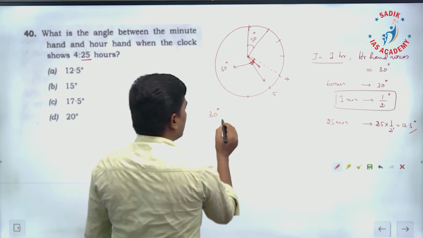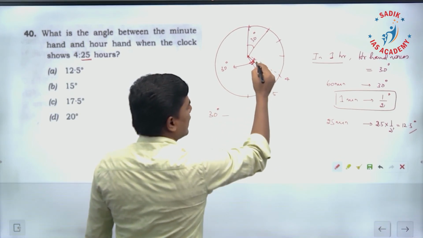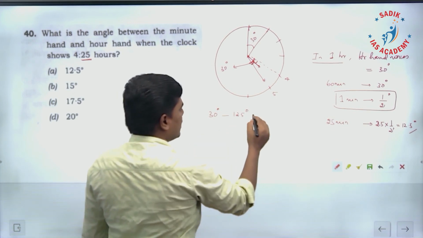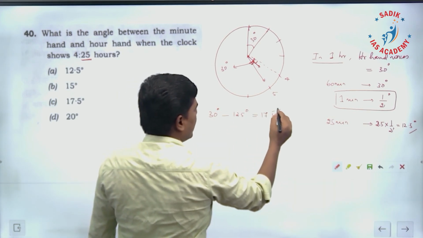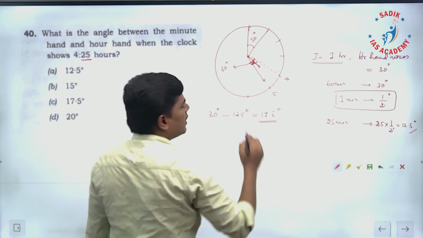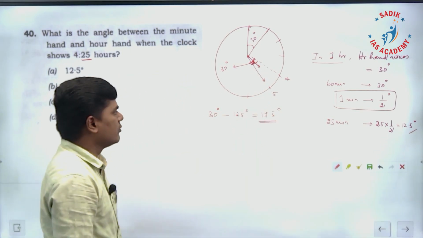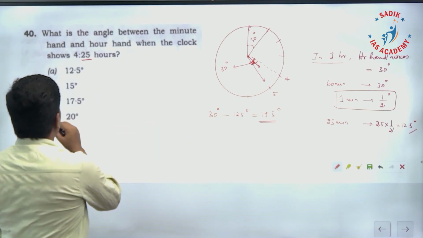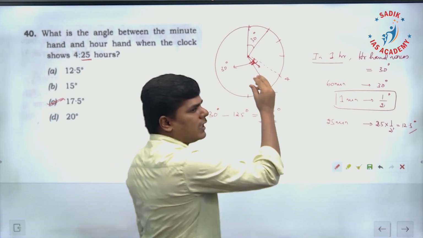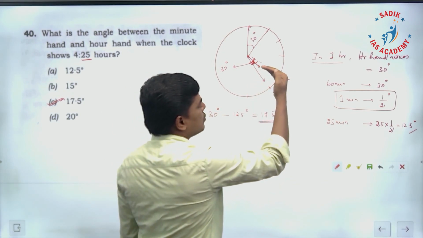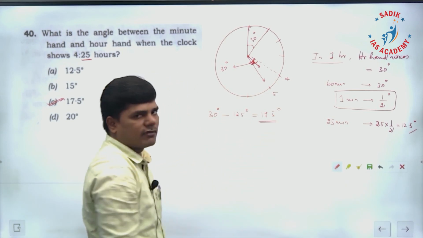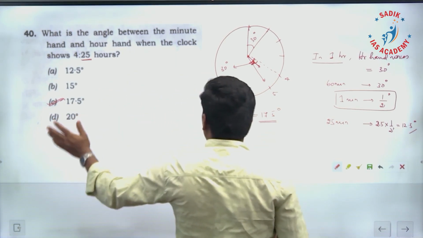If that is the case, in total, 30 degrees minus this angle. 12.5 degrees it has moved. If you subtract it, how much am I getting? 17.5 degrees only is the angle between the hour and minute hand. So each segment is 30 degrees. In 25 minutes, the hour hand moved towards 5, that is 12.5 degrees. So 30 minus 12.5 is 17.5 degrees. So for this question, the answer is 17.5.